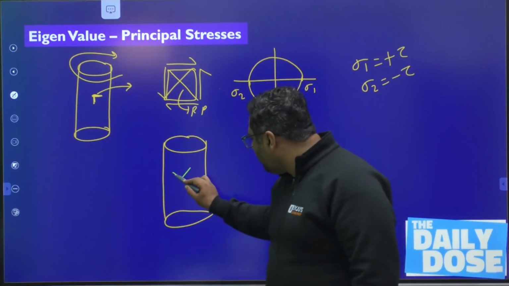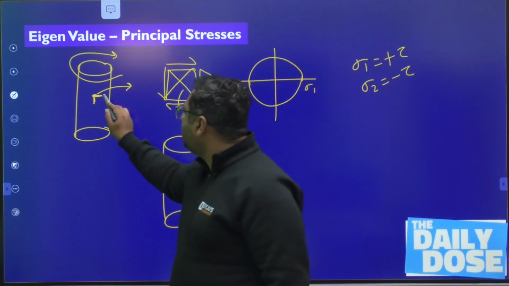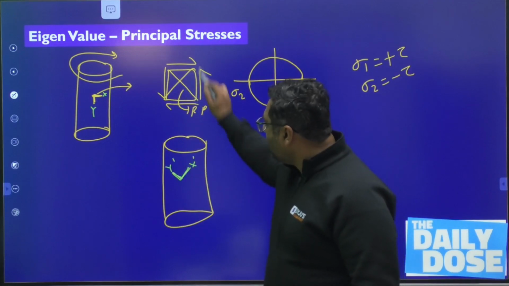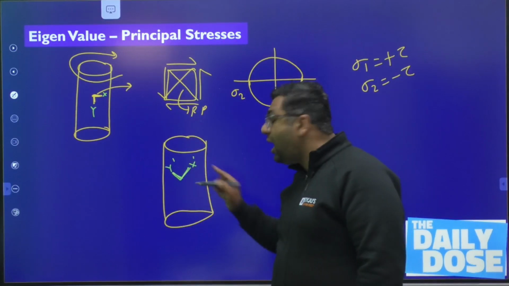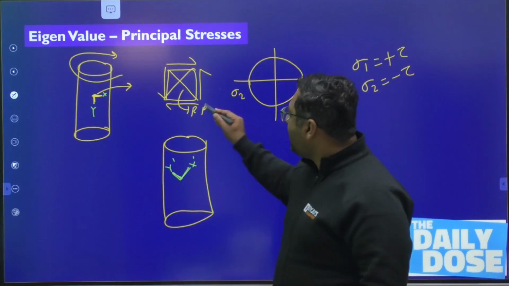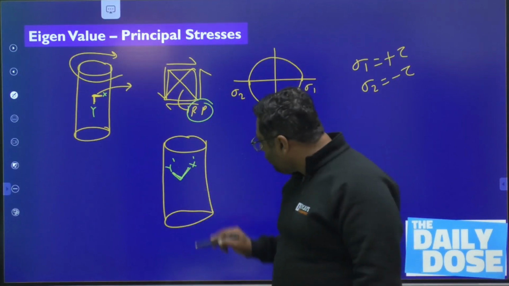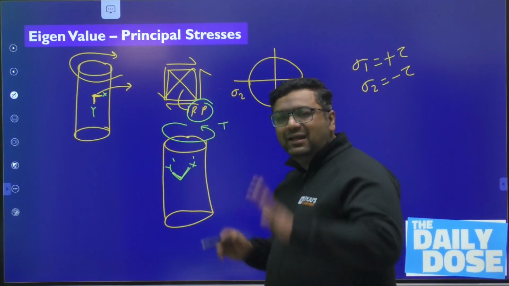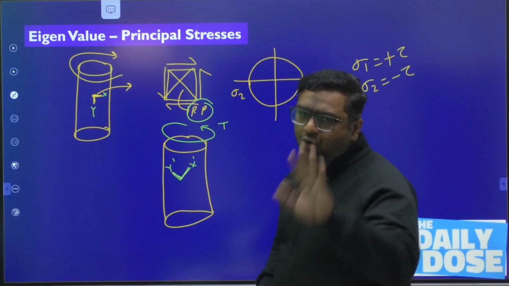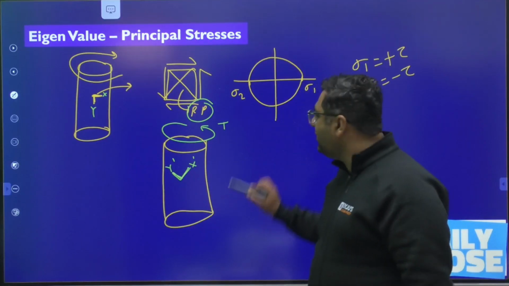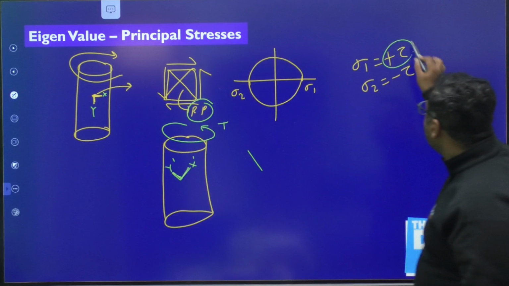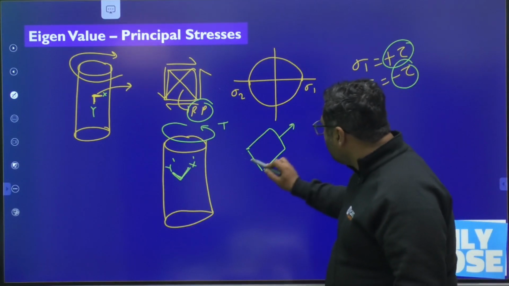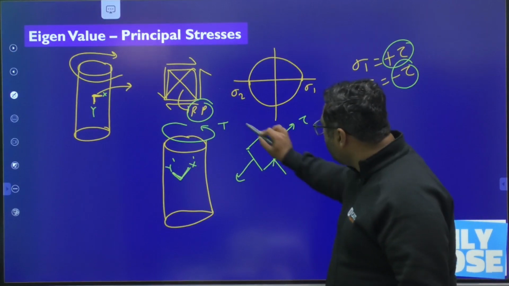So my dear, if you are talking about these two planes, here it was x and y. If I take here x dash and y dash, because they are the diagonal planes, they are the planes which have zero shear because they are nothing but the principal planes. So if you are talking about these two planes under the action of the twisting moment, they can increase or decrease in size, but no rotation happens. It means one principal stress is plus tau, the other principal stress is minus tau. So here I am showing this is going to be tau, here this is going to be minus tau.